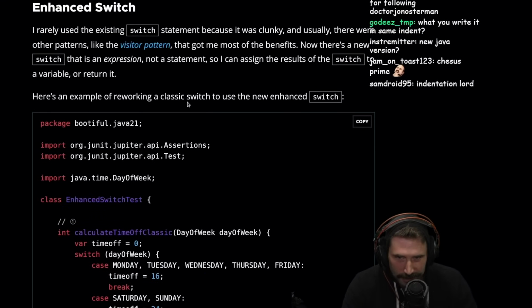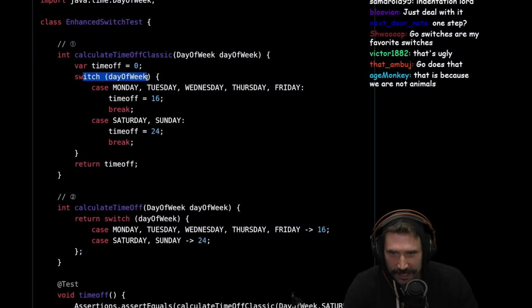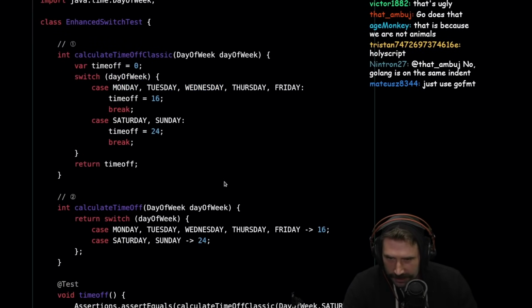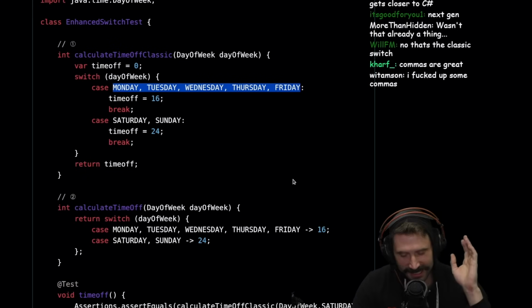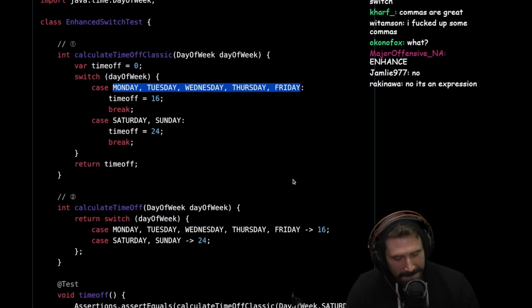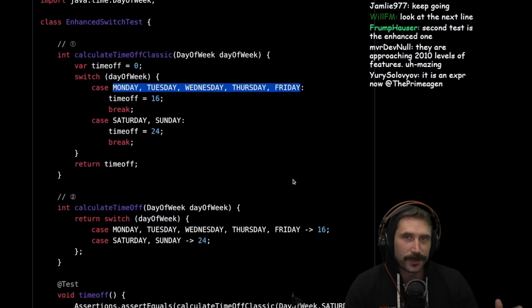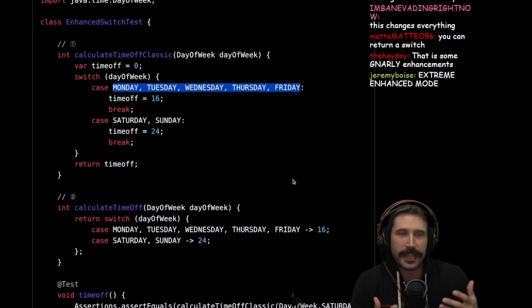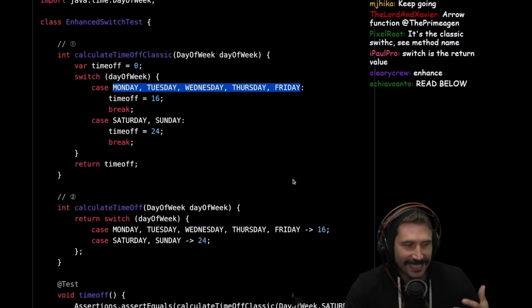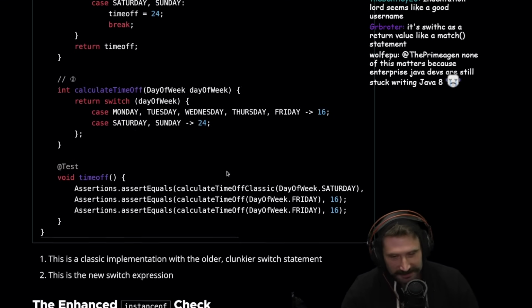Okay, so what is this? Here's an example of reworking class switch to use the new enhanced switch. Okay, what do we got here? Switch. Okay. Is enhanced switch just adding commas? Guys, I think I figured out what's happening here. You know in Star Trek when Jean-Luc Picard ends up going to a more primitive society and they show him their favorite things and he has to act impressed? I'm just saying, I'm acting impressed right now.